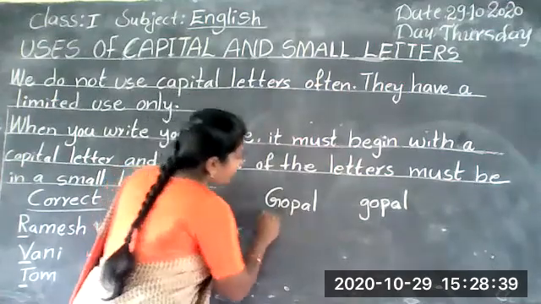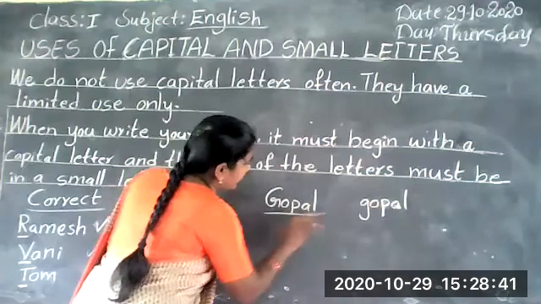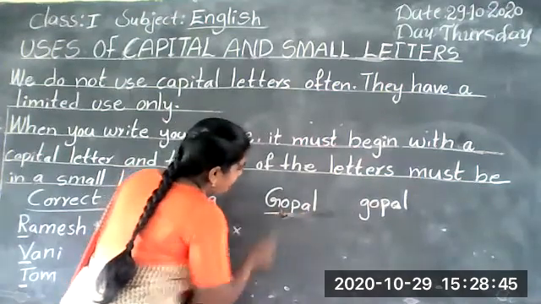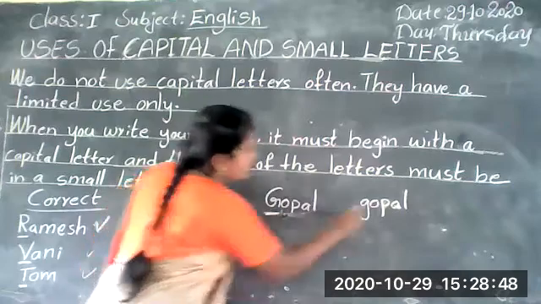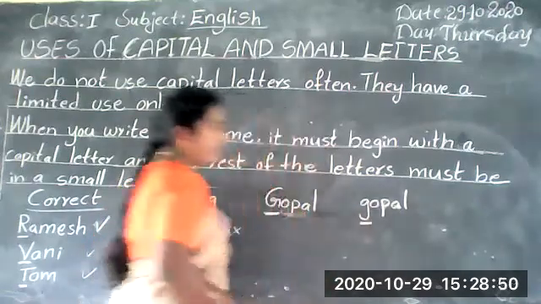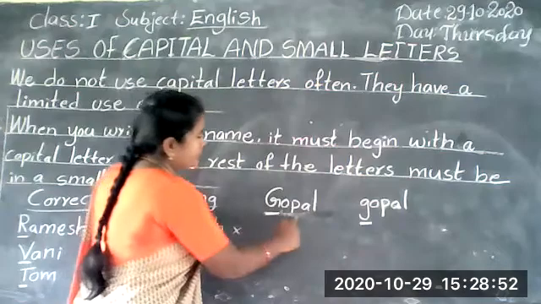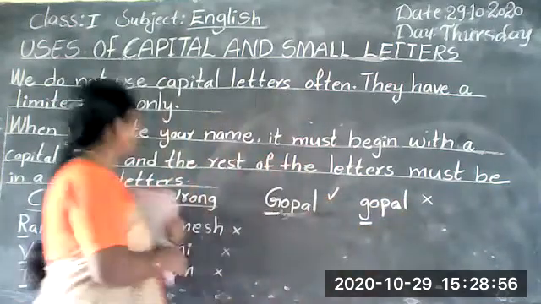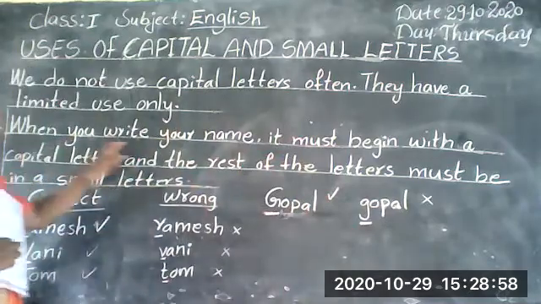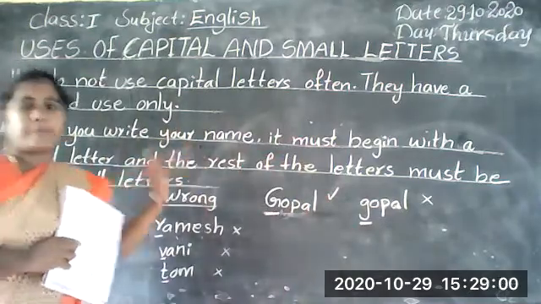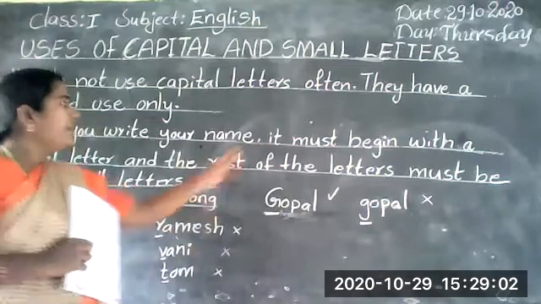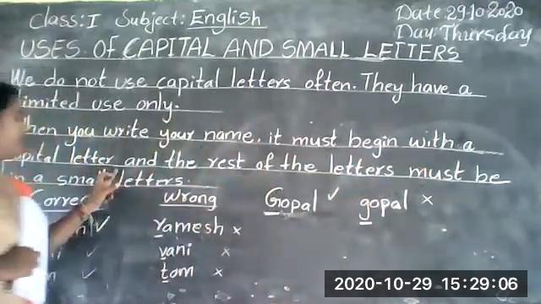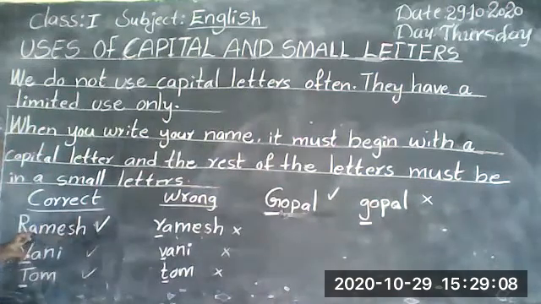So we should write G as a capital letter. This is capital G. This is small g. So this is correct, and this is wrong. See children, when you write your name or other people's names also, it must begin with a capital letter.